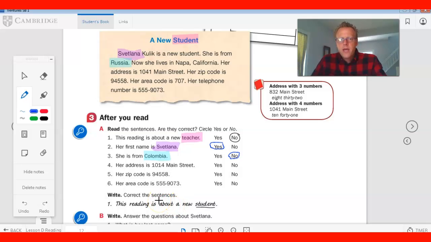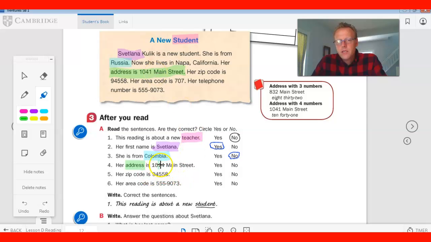Are you getting the hang of it? Let's look at another one. Her address is 1014 Main Street. So we're looking for this address. Now she lives in Napa, California. Her address, there it is, 1041 Main Street.